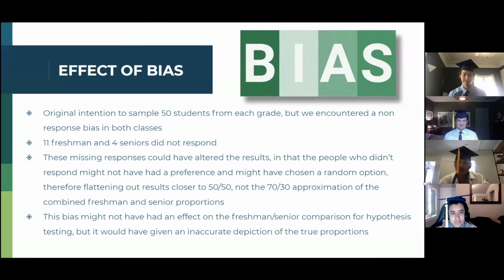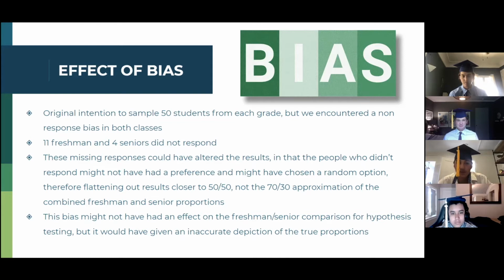Our original intention was for 50 students of each grade to answer the questionnaire, but they didn't. 11 freshmen and 4 seniors didn't respond, so we encountered a non-response bias in both classes.